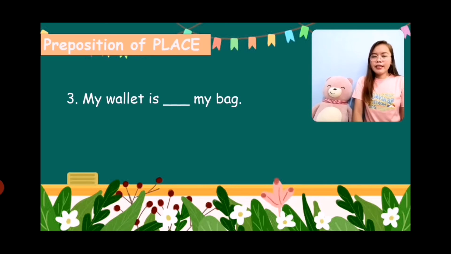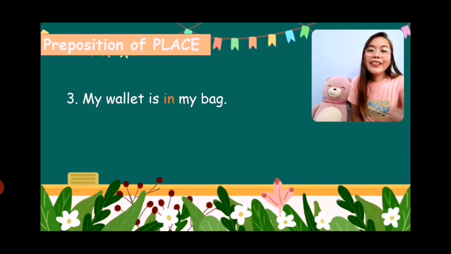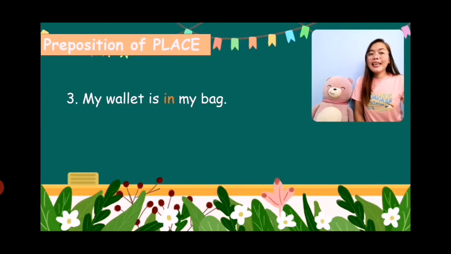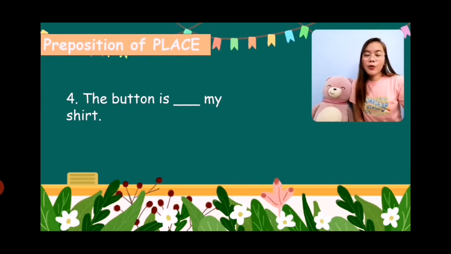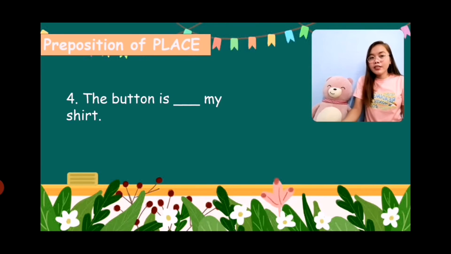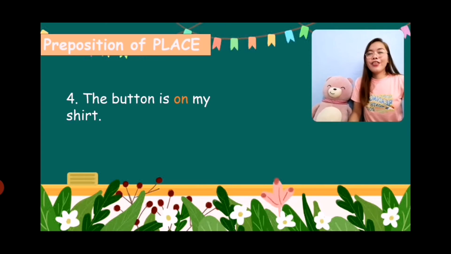Next, how about this? My wallet is blank my bag. What's the answer? Very good. My wallet is in my bag because you can find your wallet inside your bag. And of course, the last example here is the button is blank my shirt. What's the answer? The button is on my shirt because basically the button is attached to your shirt.